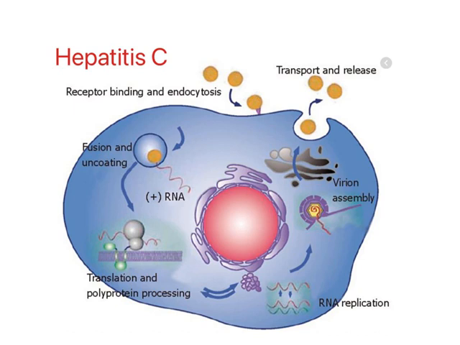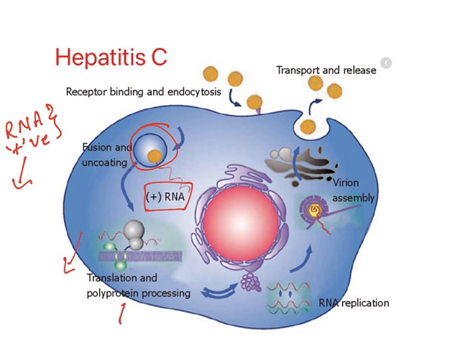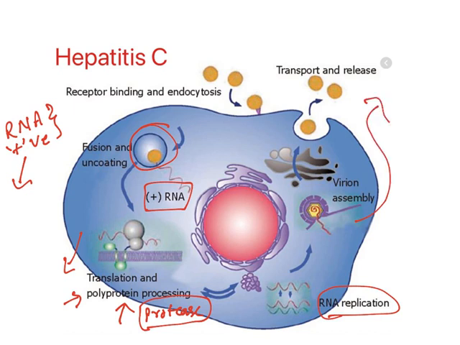Now coming to hepatitis C. Hepatitis C has only RNA as genetic material, specifically a positive strand. Positive strand means translation can directly give proteins. So it gets into the cell through endocytosis, fusion occurs, and then it releases the positive strand RNA. That RNA will undergo translation, and polypeptide processing occurs with the help of an enzyme called protease. Initially polypeptides are formed, and they are converted into active proteins with the help of protease. Again the same RNA undergoes RNA replication, assembly occurs, and finally it gets released. So the important things are translation, the protease enzyme, and RNA replication.